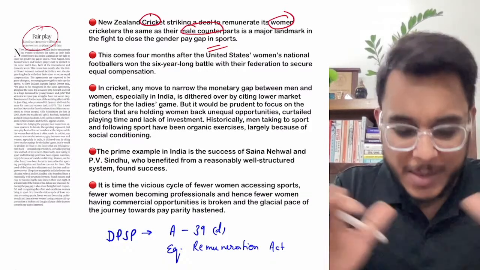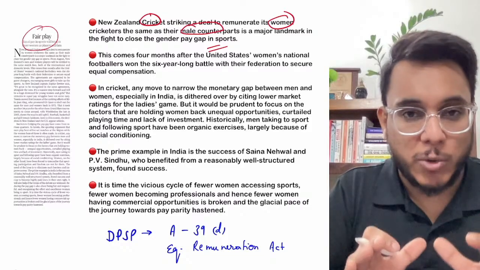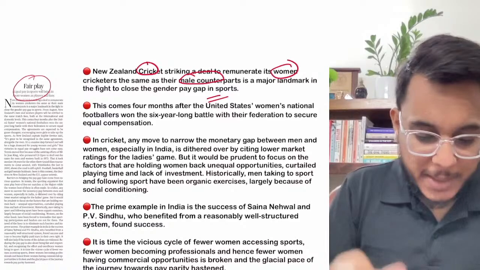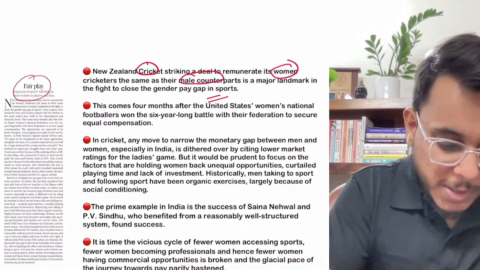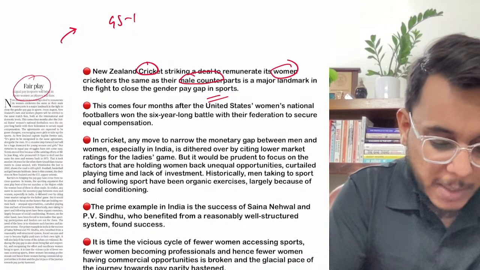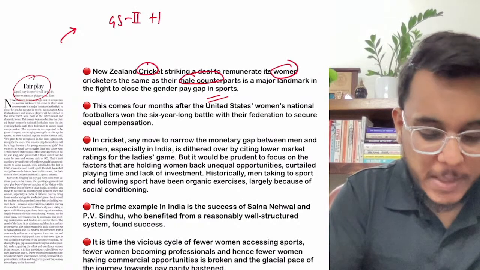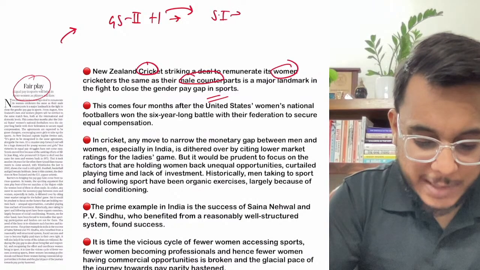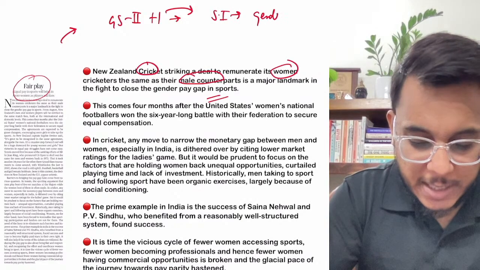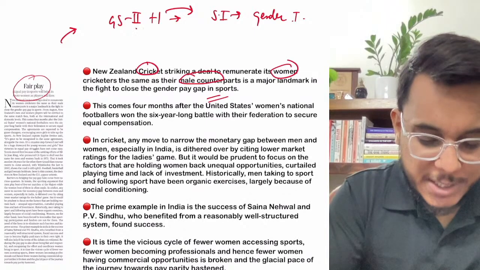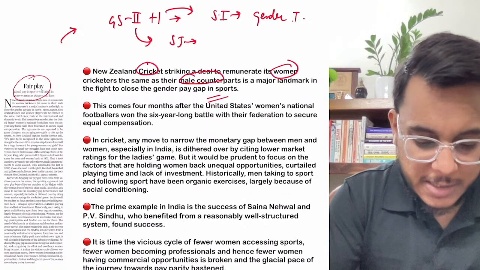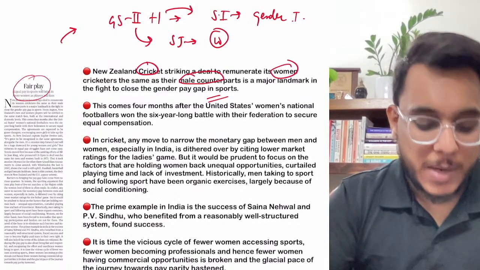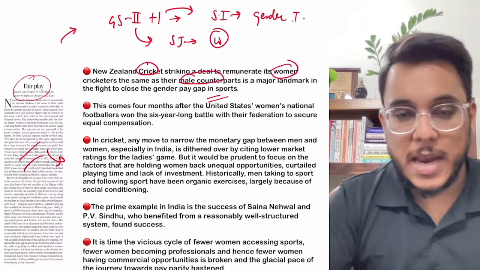Okay, so there will be a lot of value addition that we are going to discuss beyond the scope of this particular article. So first of all, let's see the development and where we are going to use it. We are going to use it in GS paper number 2 as well as GS paper number 1. In GS paper number 1, there are the social issues, and within the social issues, there are the gender issues that we can use. And in GS paper number 2, social justice. In social justice also, women related issues will count. So in both GS 1 and GS 2, this particular article will be important.